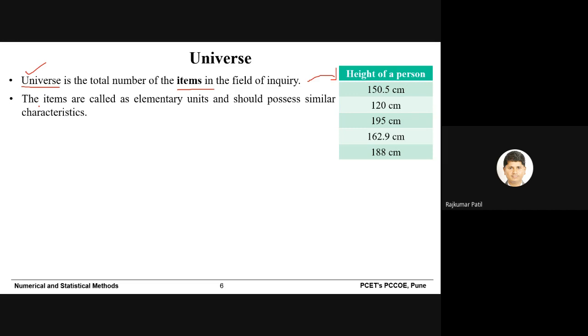Then here, when I say items, they are also called elementary units and should possess similar characteristics. For example, when I say height of a person, you can look at the unit. We should measure it in centimeters or a particular unit, and then take the average. Or take a second example: the average height of a male will be different, and the average height of a female will be different. So those characteristics you need to define, or you can define the universe.